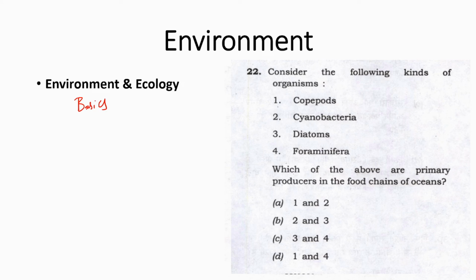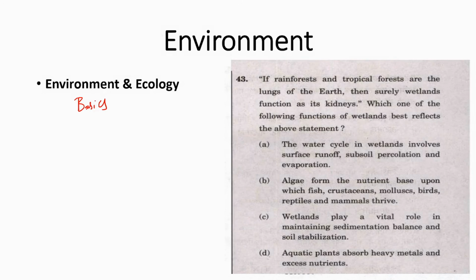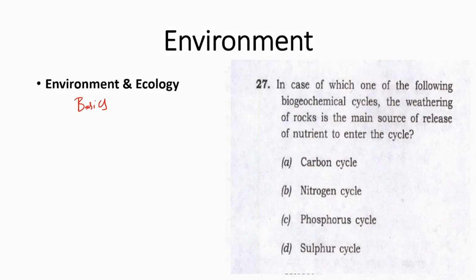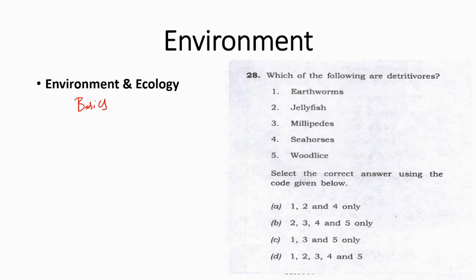So you can see here there is a question on food chain. Okay, then you can see again there is a question on wetland ecosystem. So there is a question on biogeochemical cycles, how cycles operate. You will read this in environment and ecology. Then various types of species in an ecosystem, role of species in a given ecosystem. Okay, so this is about the environment and ecology, which is the first part.